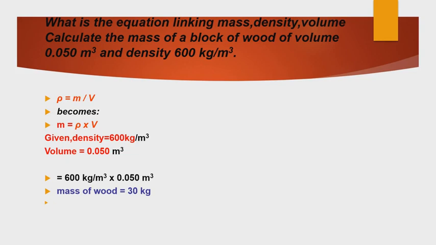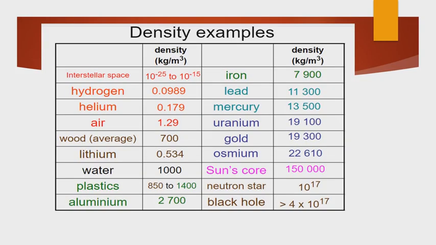Volume is 0.050 meter cube. Then 600 kilogram per meter cube into 0.050 meter cube is equal to 30 kilogram. So the mass of the wood is 30 kilogram. Density and examples.